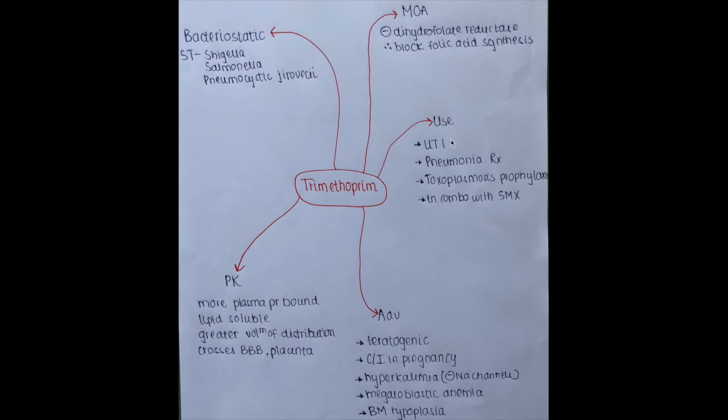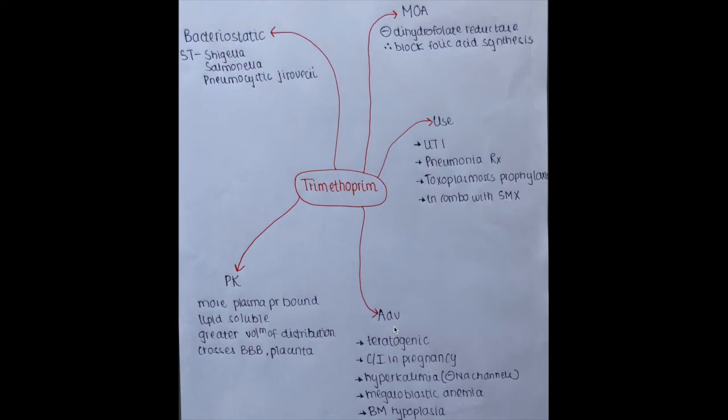Its use: it is commonly used in urinary tract infections. It can also be used for treatment of pneumonia and for toxoplasmosis prophylaxis, and its major use is that it's combined with sulfamethoxazole, and it gives a drug called cotrimoxazole, which is very commonly used. So its major use is when it's combined with sulfamethoxazole.